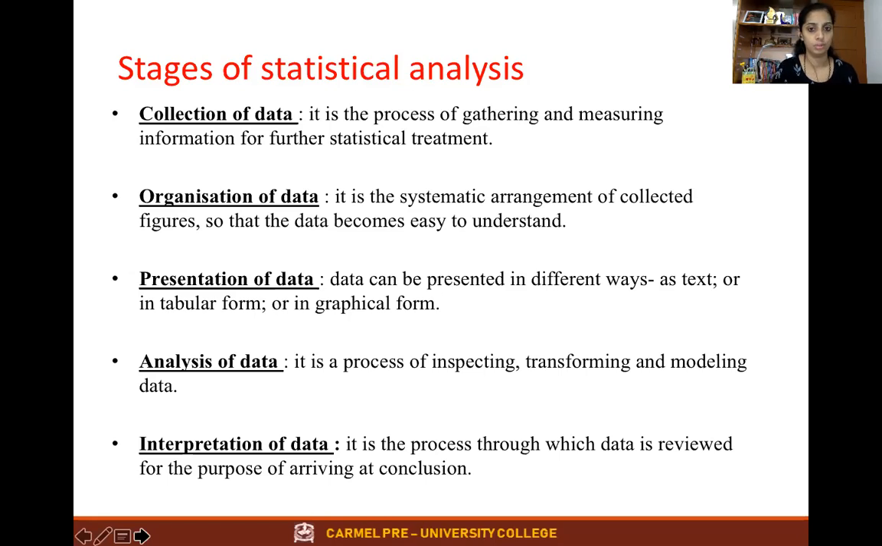This will be reduced. So interpretation of data is the process through which data is reviewed for the purpose of arriving at the conclusion. To come to the conclusion, interpretation has to be done.